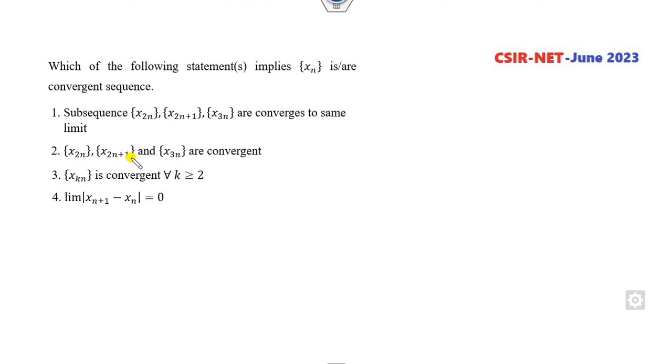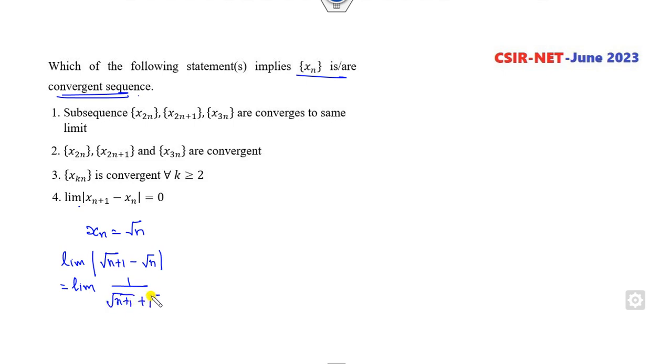Which of the following conditions implies the sequence is convergent? Very simple again. It's a very elementary question. Look at the last option first. Think about any sequence which satisfies this property. Very simple. If I simply take n plus 1 minus root of this, and rationalize, it will be here. As n approaches infinity, it goes to 0 and it's satisfied. But you can see this is a divergent sequence. So he said if this condition is satisfied it's convergent, so it's a cancelled option.